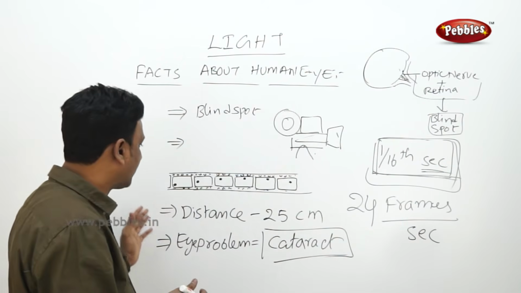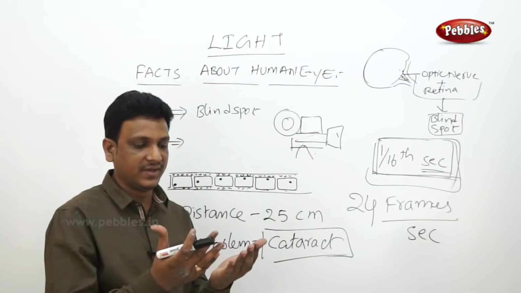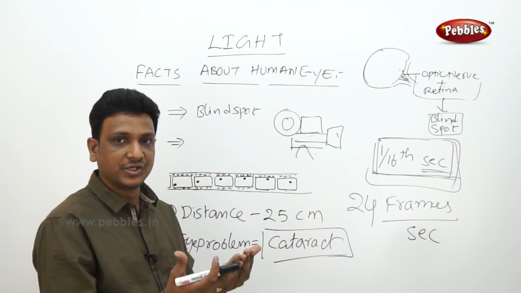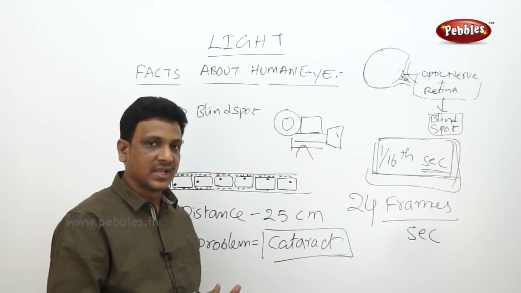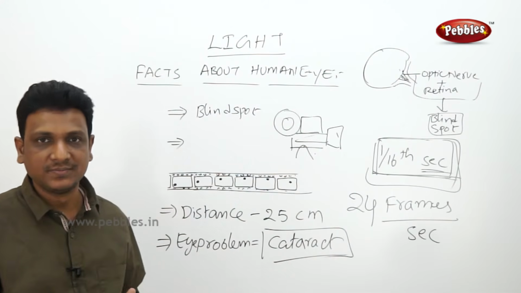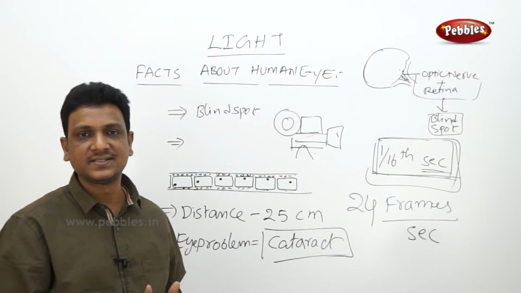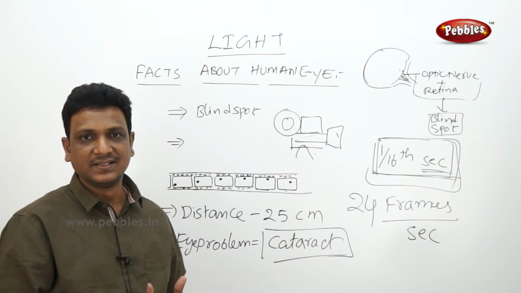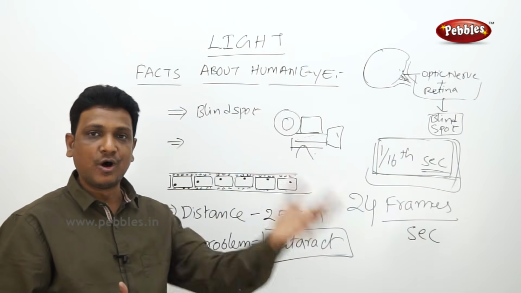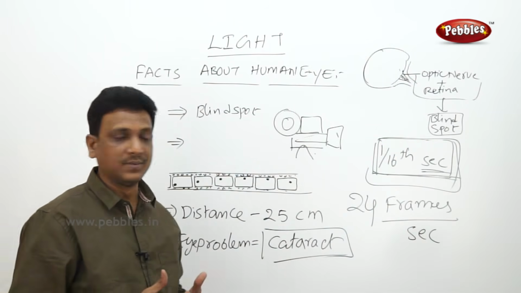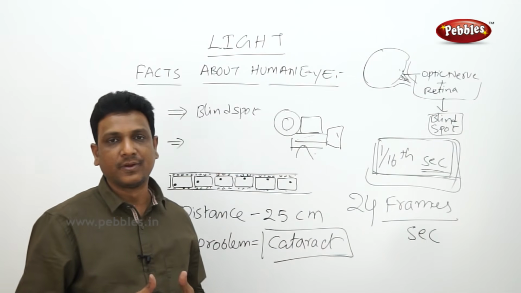And the other thing, our eye needs to have some distance between the object and the eye for clear vision, even for reading and other things. That is 25 centimeters. And the other eye problems are distance problems, far-sightedness and near-sightedness. Closer objects cannot be seen properly by some, and far objects cannot be seen properly by others. These are the eye problems, and cataract is the other problem.